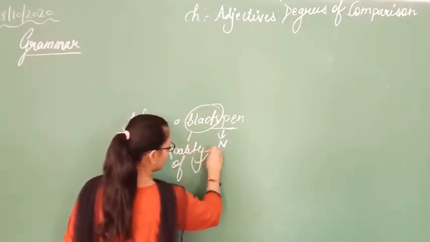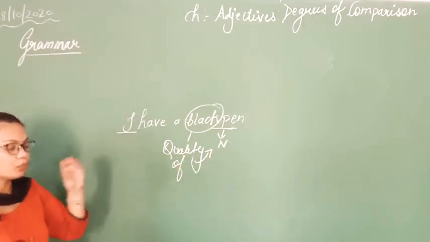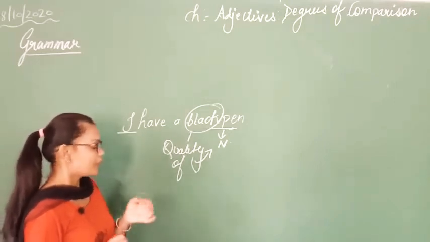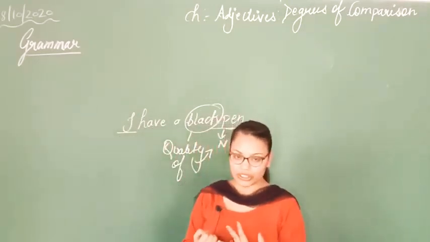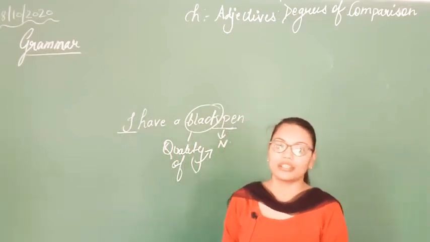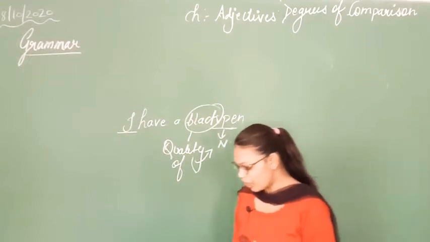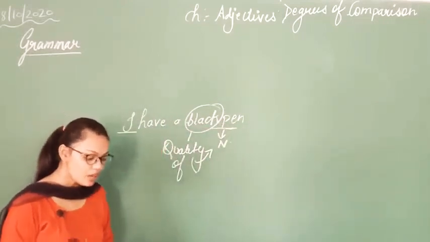And what is the noun? The noun is the pen. So simply, you need to learn that an adjective is a word that tells the quality of a noun, like big, black, brown, beautiful, pretty, gorgeous, smart, handsome. These are the qualities of a noun, words that describe a noun or pronoun.